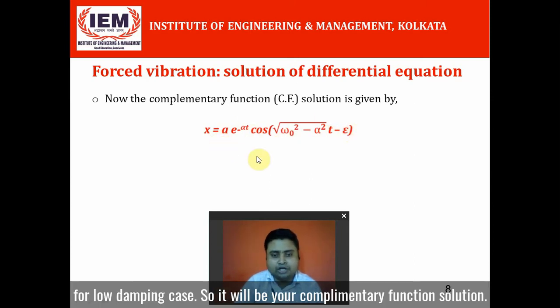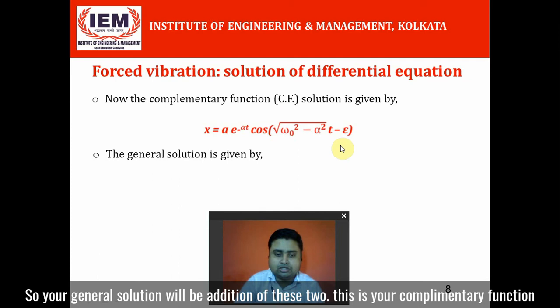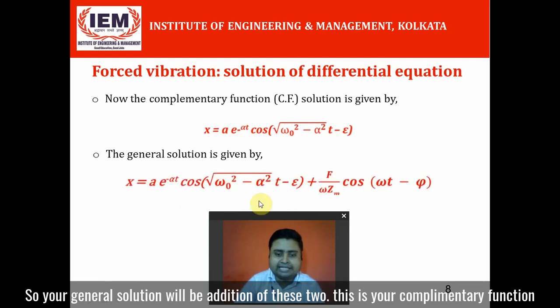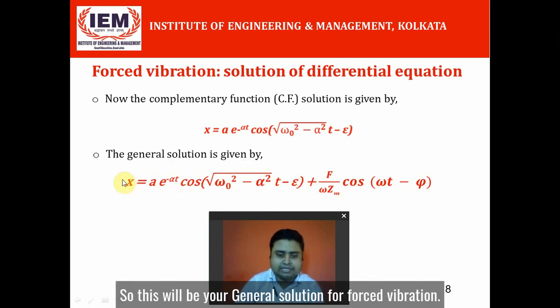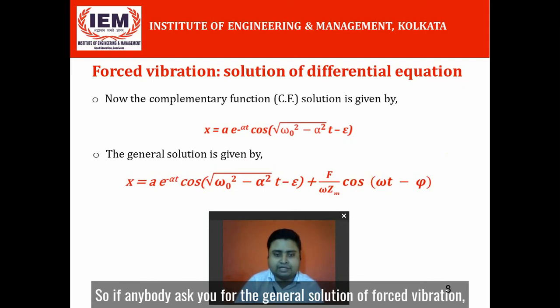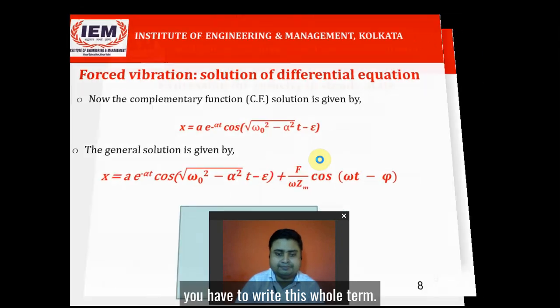So it will be your complementary function solution. Your general solution will be the addition of these two: this is your complementary function and this is your particular integral. If anybody asks you for the general solution of forced vibration, you have to write this whole term.